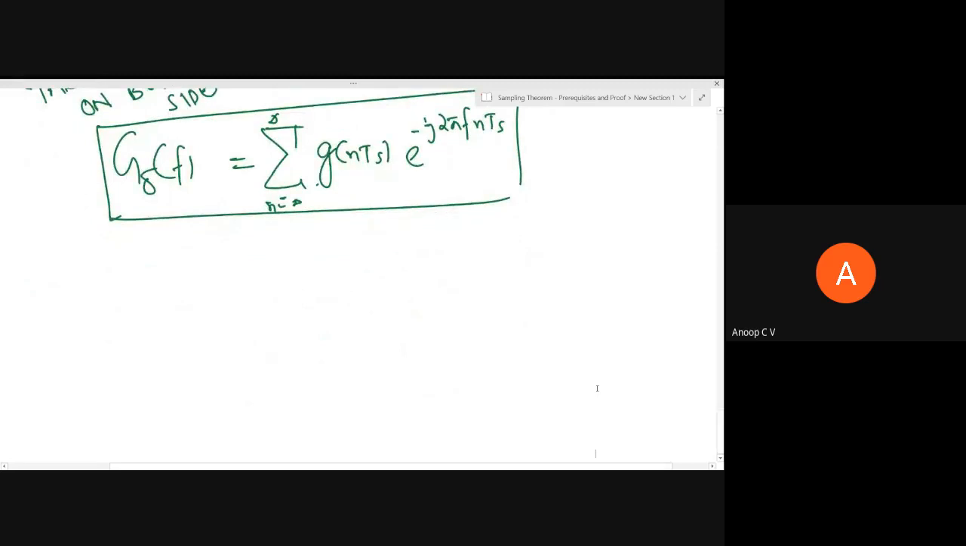Those who are comfortable with the Fourier transform of periodic signal, I would recommend you can skip this part. You can straight away watch the next video. Otherwise, I highly recommend everyone to pay very good attention to it so that it becomes easier. Actually, this sampling theorem is a very important topic in our domain, electronics and communication engineering, so you should be very comfortable with that.